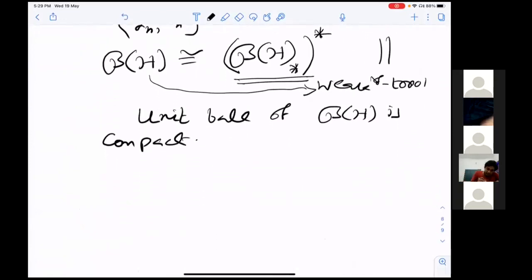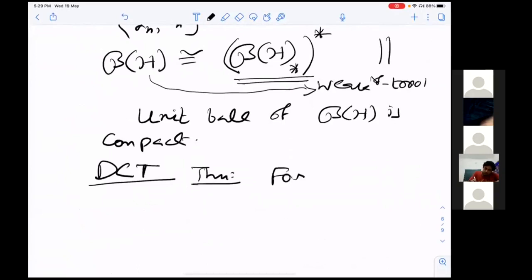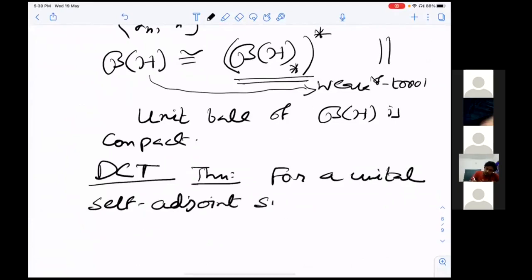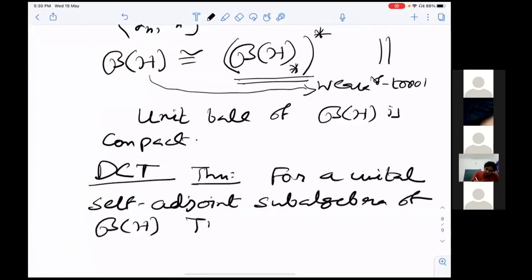Now comes a major theorem, the double commutant theorem by von Neumann, in one of his Annals papers actually. The double commutant theorem says that for a unital self-adjoint subalgebra of B(H), the following are equivalent.